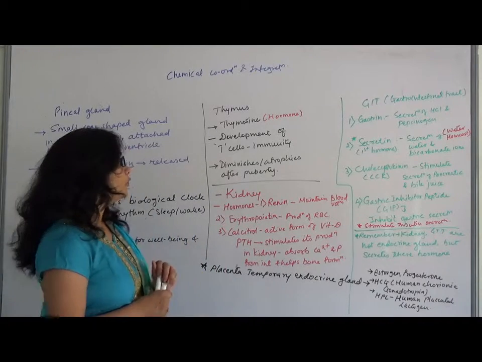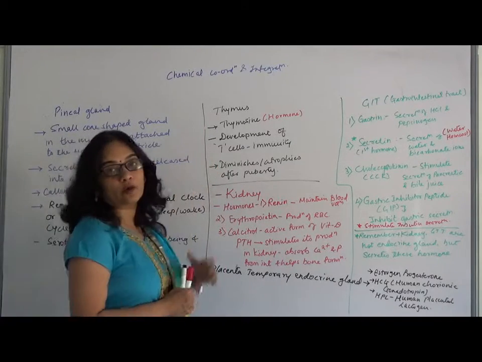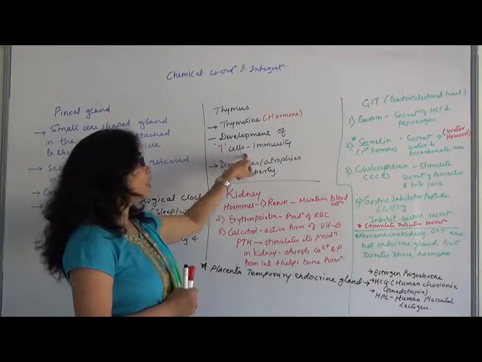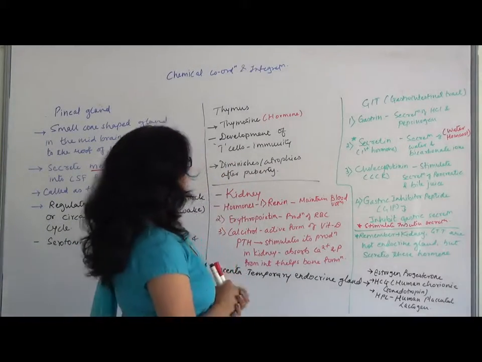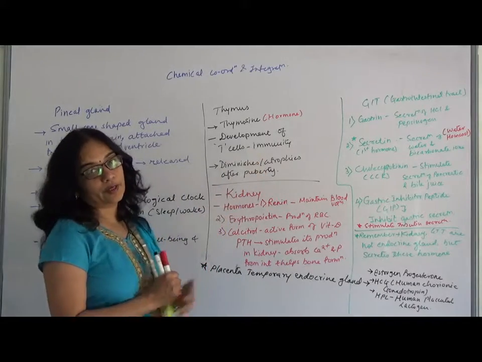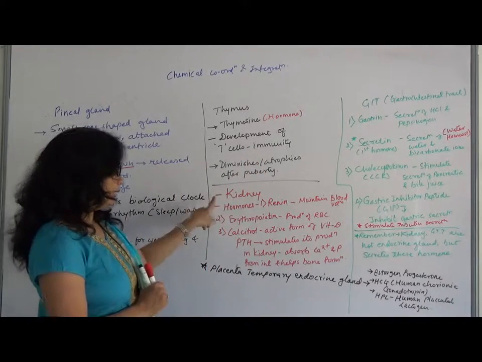The major role of the thymus during childhood or up to puberty is production of T cells. So ये काफी सारे T lymphocyte वहाँ पे produce करते हैं, and that gives immunity to the body during childhood. Now another is the kidney.